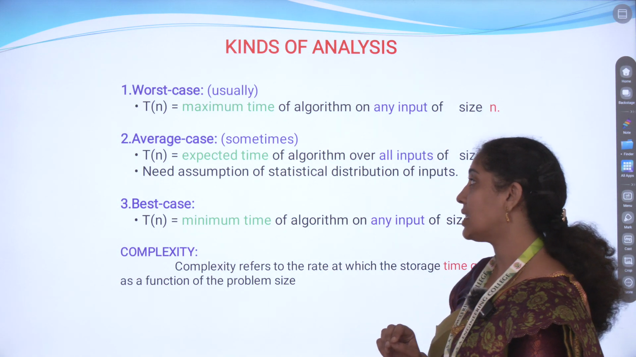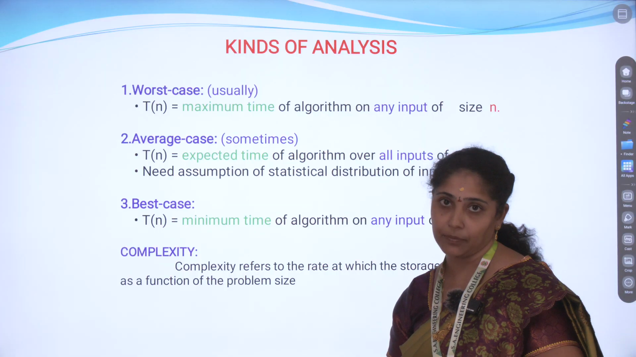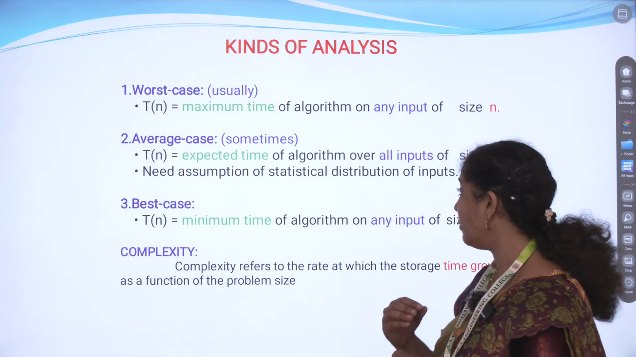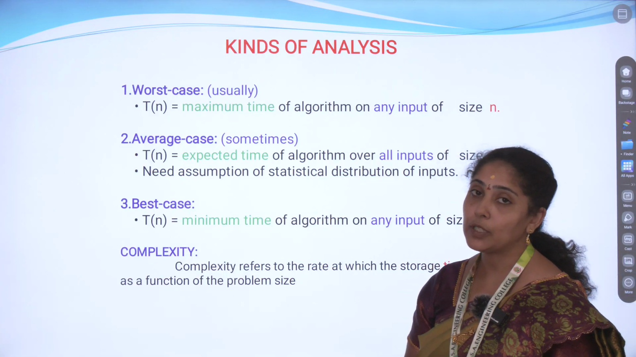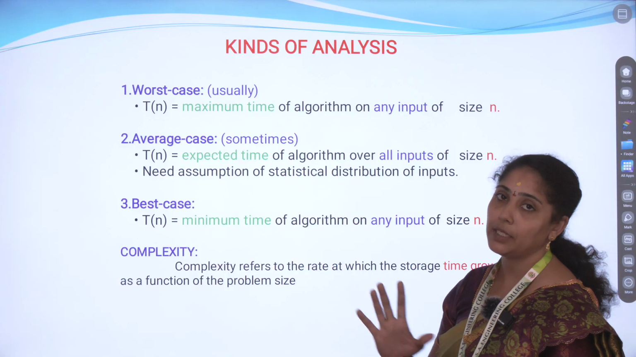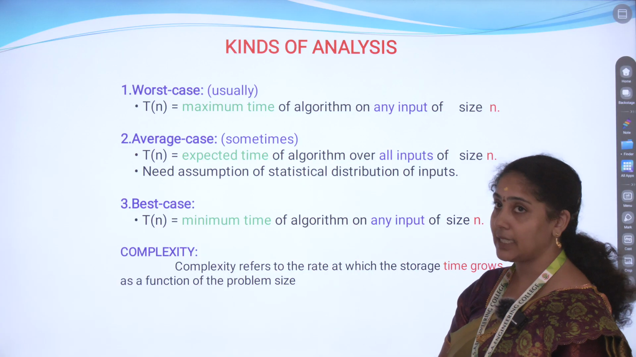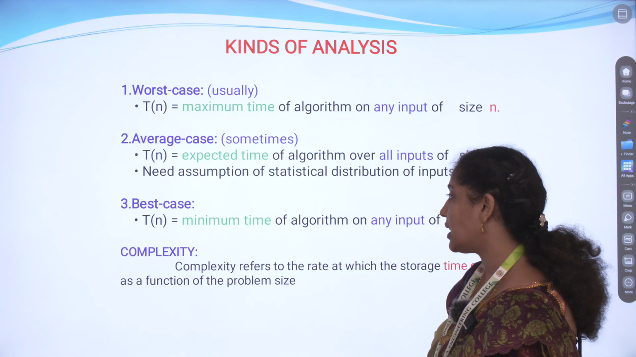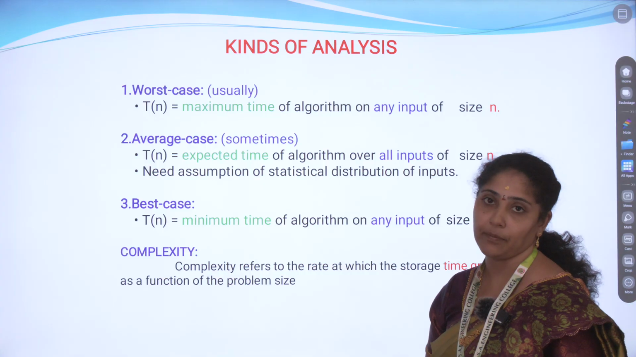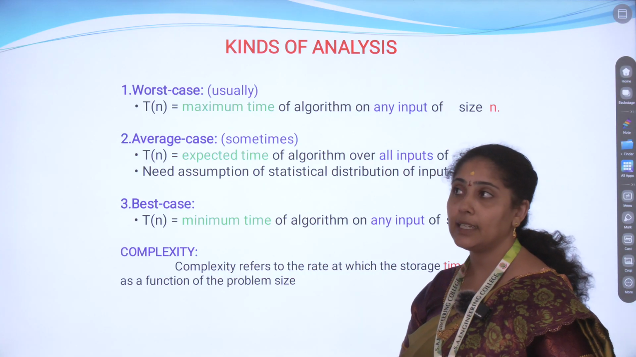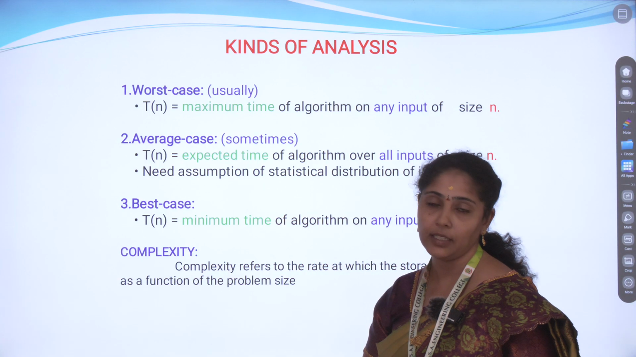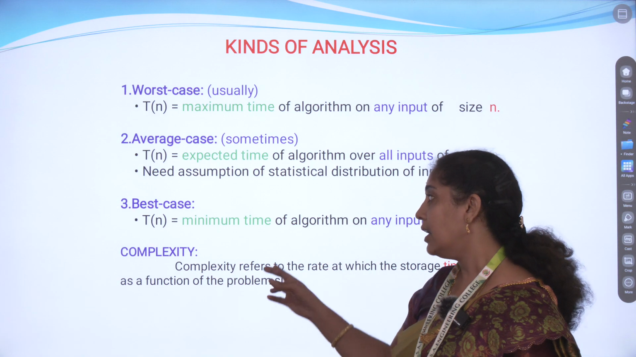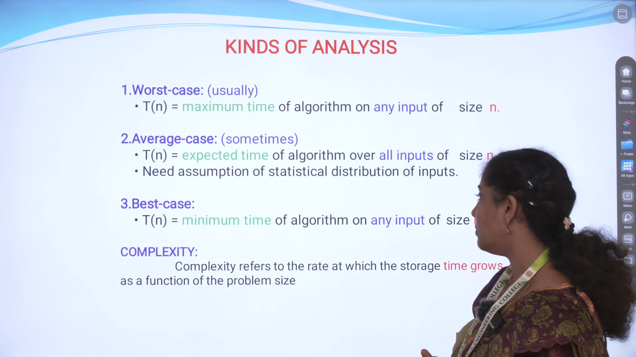Average case means the expected time. That kind of execution we call an average case. So if I give all inputs, and it takes only 1 minute for the execution, the expected time, that comes under average case. For best case, it is the minimum time, and it depends on the inputs. If any input is given and it executes within less than 1 minute, it is very fast. That kind of algorithm is considered the best case.